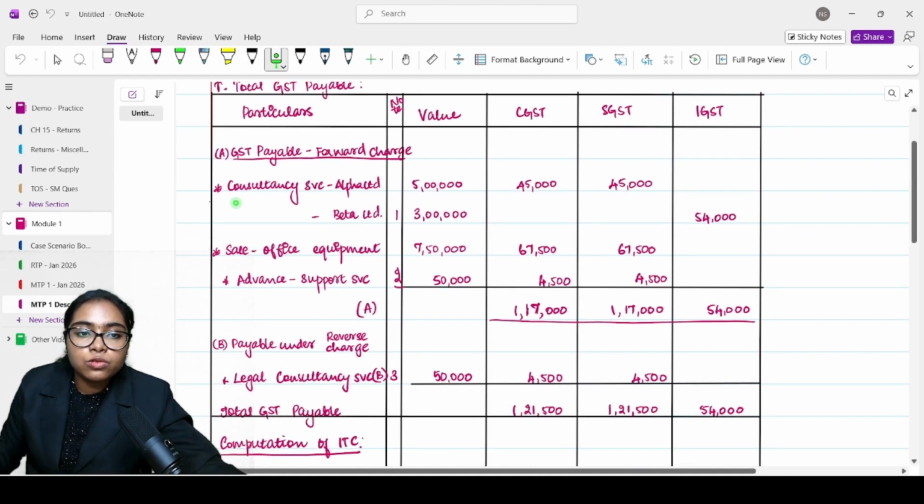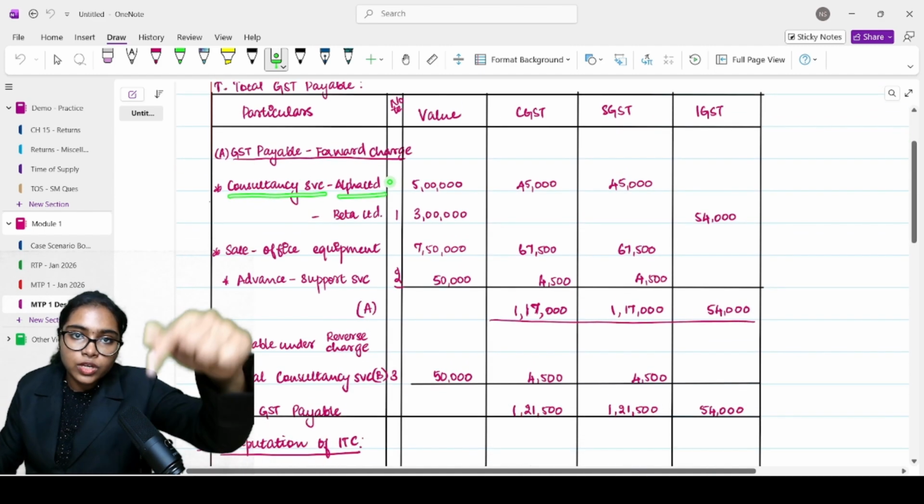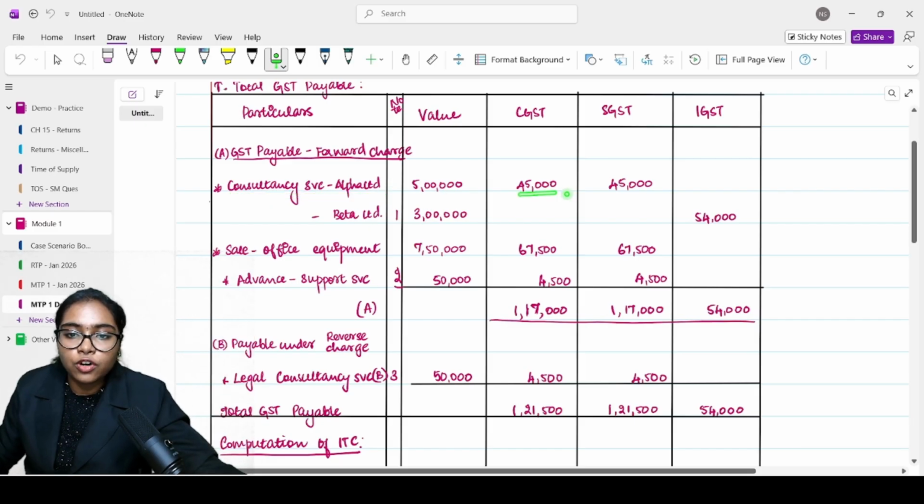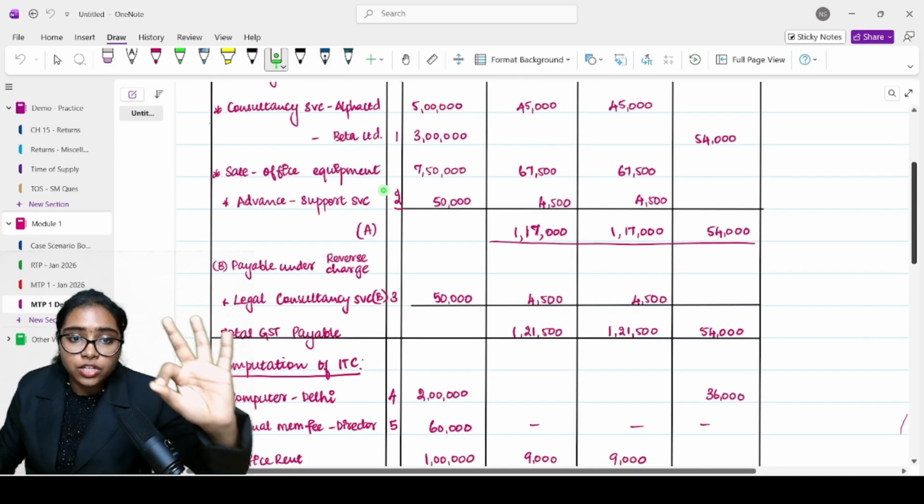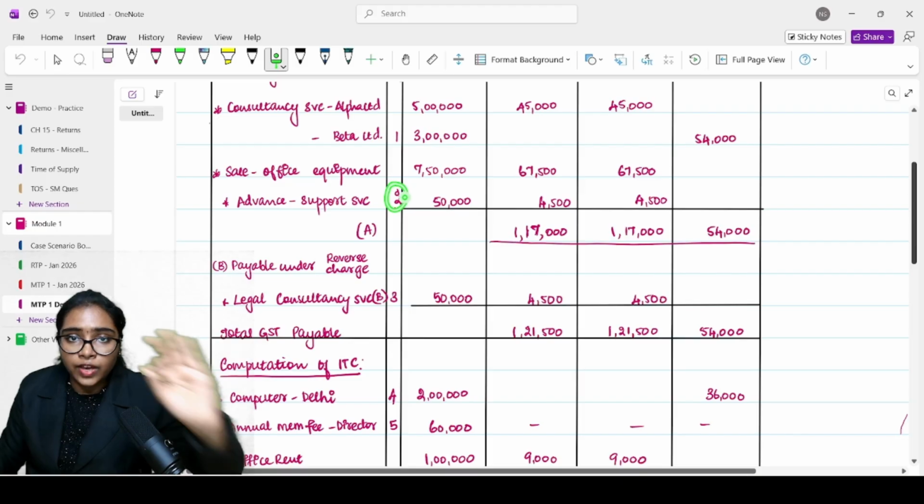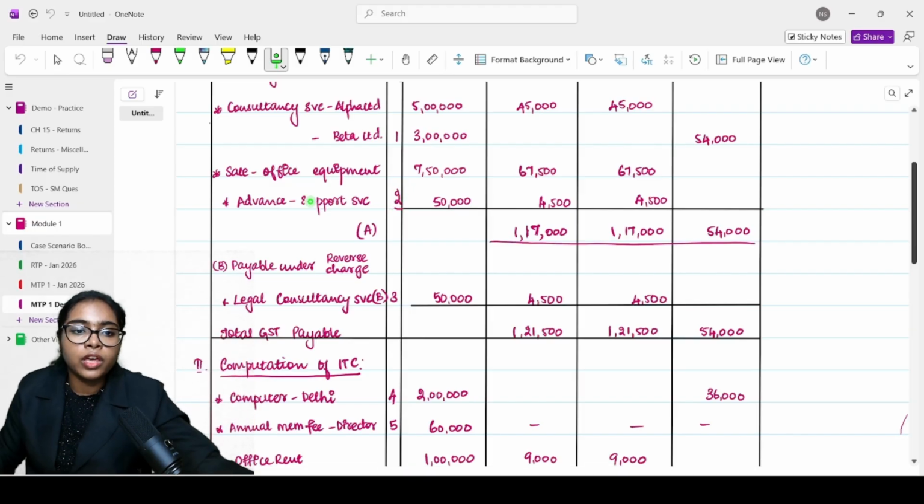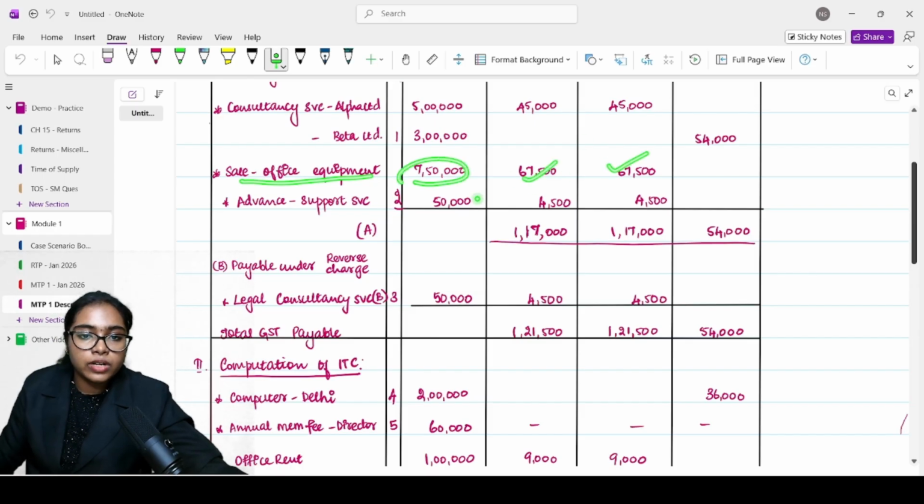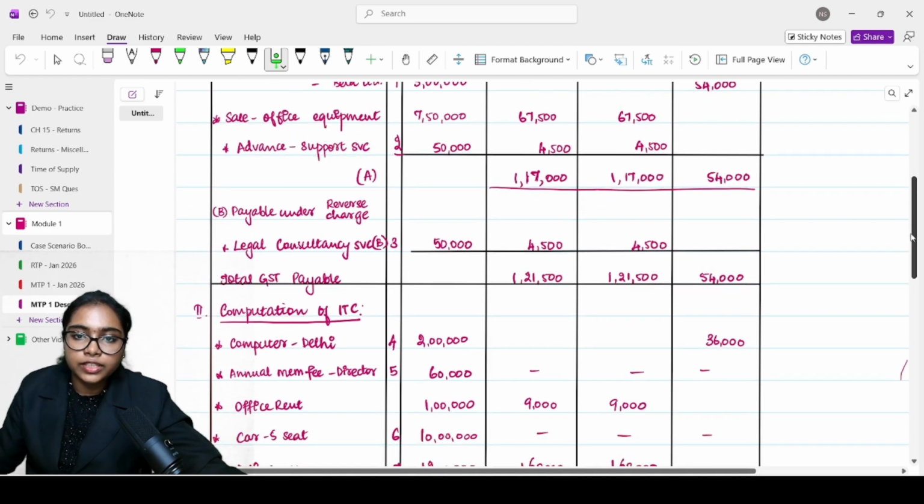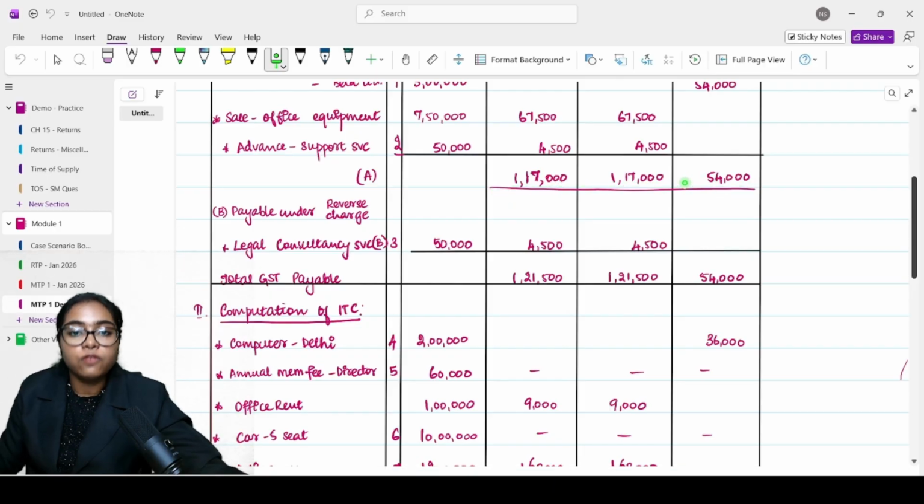Payable under forward charge, you saw consultancy service to Alpha Limited, which was within UP only. So 45,000, 45,000. Beta Limited, it was in Delhi, so 3 lakh, 18% is 54,000. Then sale of office equipment. Please mention the note number and write the notes. It is very, very important. Do not skip the notes. Sale of office equipment 7,50,000. It was intrastate. So 9%, 9%. Advance for the support service 50,000. It was 9%, 9%. So this is your total payable under forward charge.